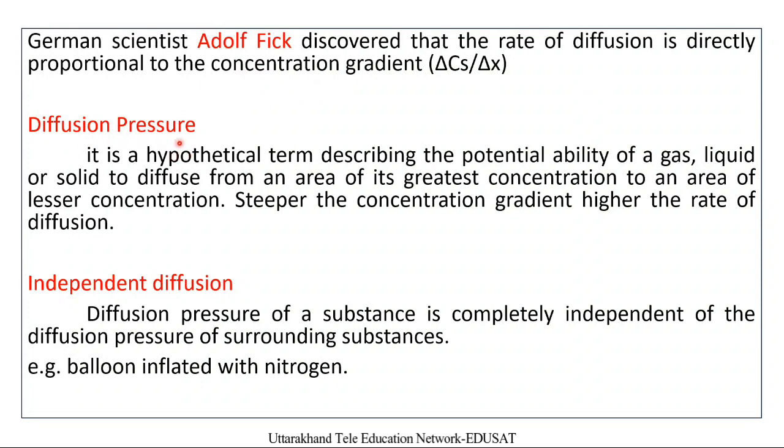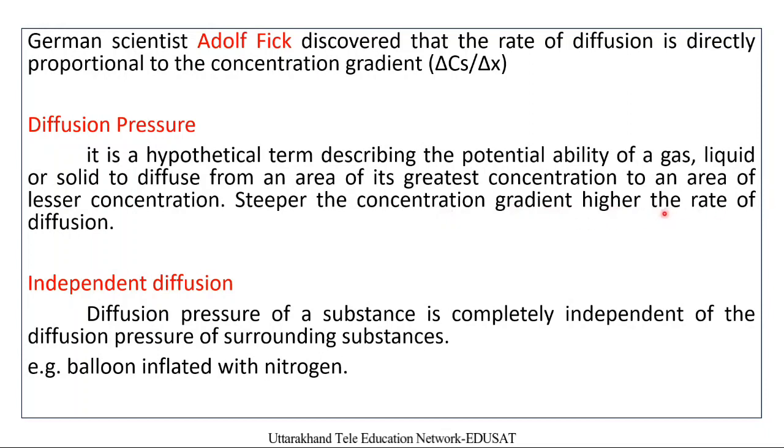Diffusion pressure, as we have already discussed, is a hypothetical term describing the potential ability of a gas, liquid or solute to diffuse from an area of its greatest concentration to an area of lesser concentration. The steeper the concentration gradient, meaning the two points have a higher concentration difference, the higher the rate of diffusion.